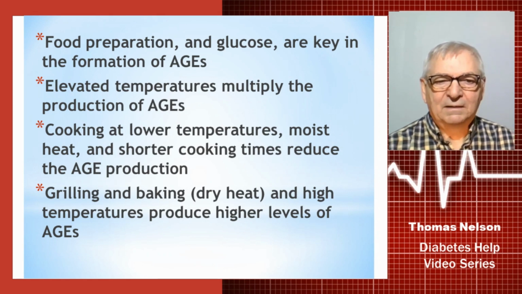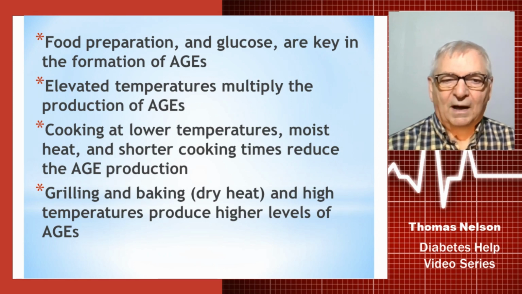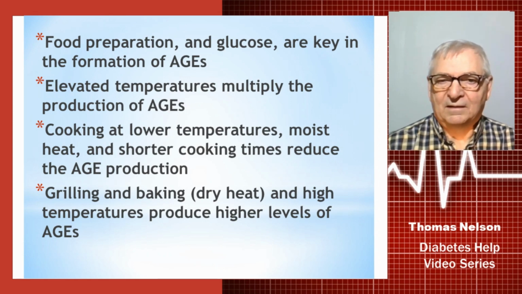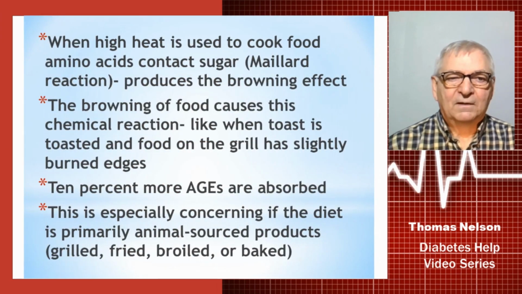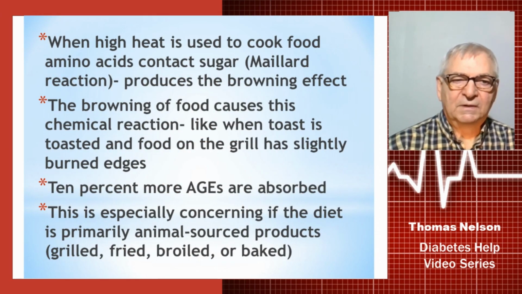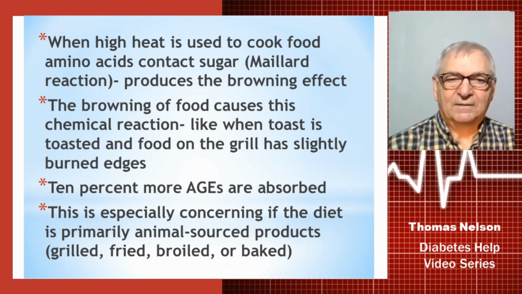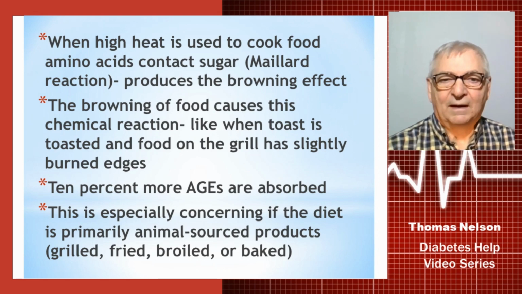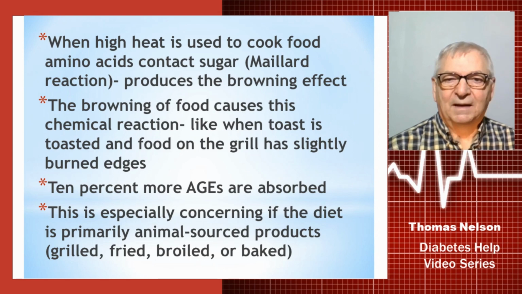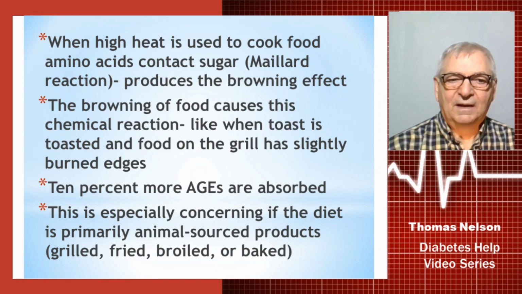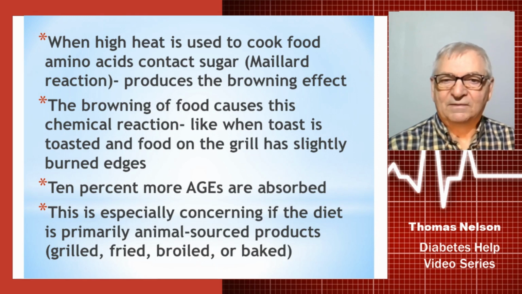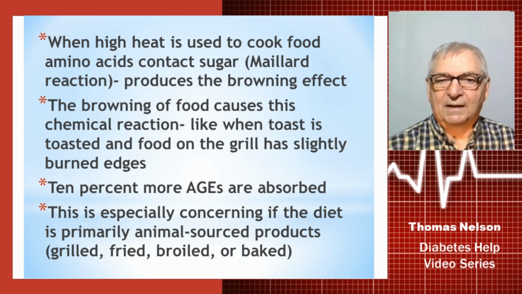So grilling and baking, which are dry heat, and high temperatures are going to produce more AGEs, and at highly elevated levels. So when high heat is used to cook food, the amino acids that basically make up things like protein especially, contact the sugar. And that's called the Maillard reaction. It produces that browning effect that everyone thinks is so important and so desirable. The browning of food causes that chemical reaction, like when toast is toasted and food on the grill is slightly burned along the edges to give it just that perfect taste. 10% more AGEs are going to be produced and absorbed.